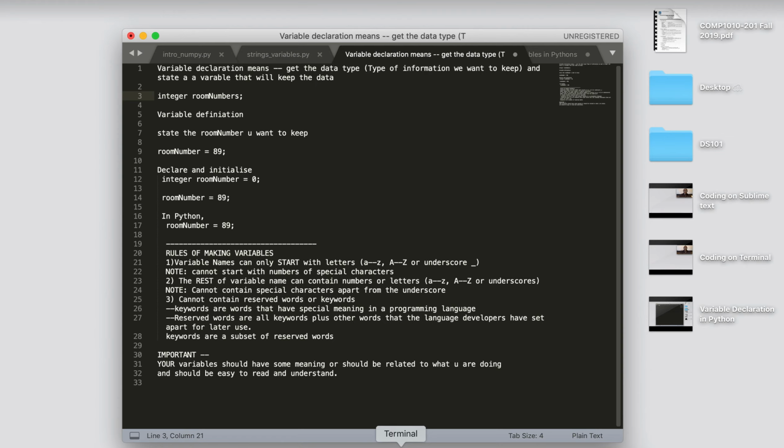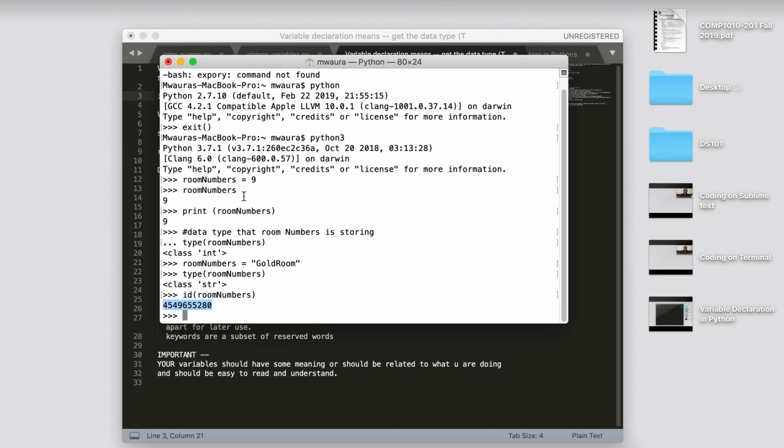We talked about variable declarations and variable definitions in Python, and we came up with a couple of them. For example, this is what we wrote: room number, and we assign a 9. We said that explicit variable declaration is not required in Python, and how the interpreter knows the number of bytes to reserve for a particular variable is because of the value that has been assigned.